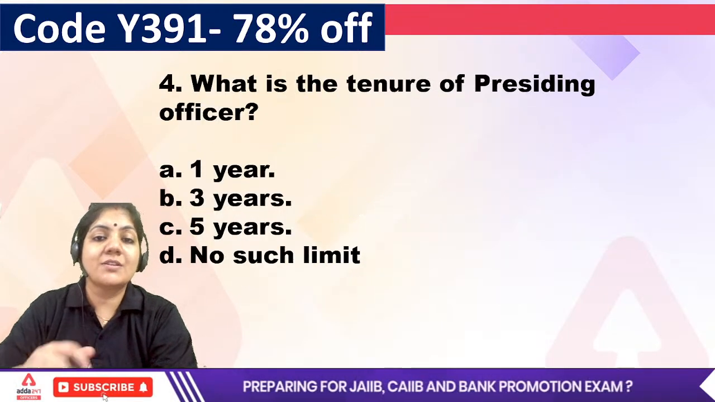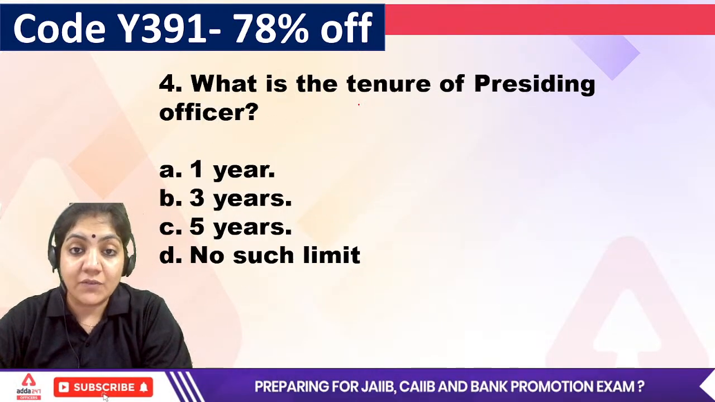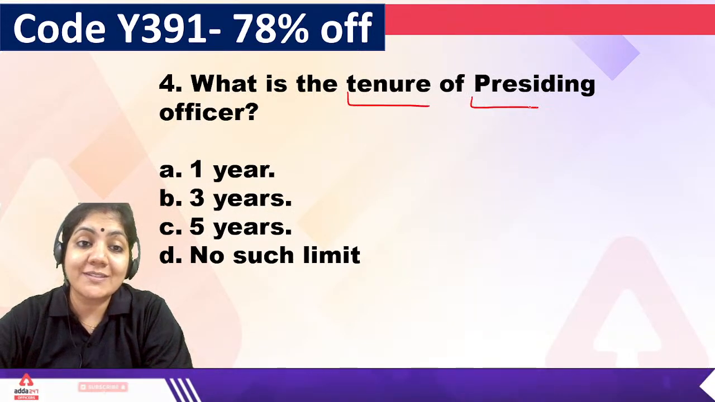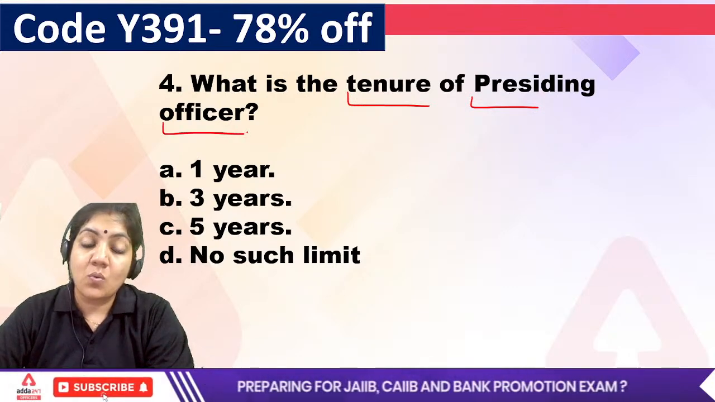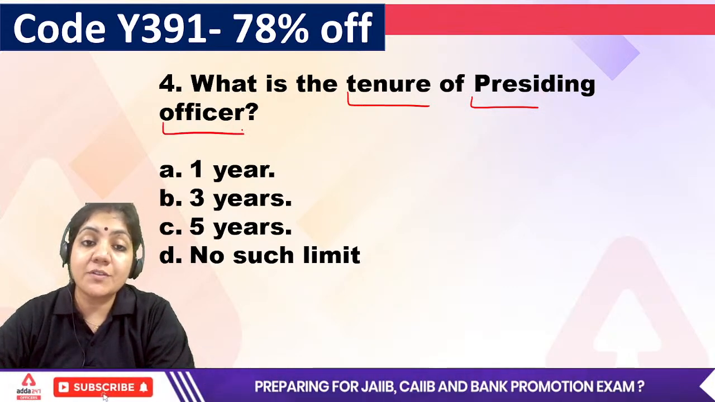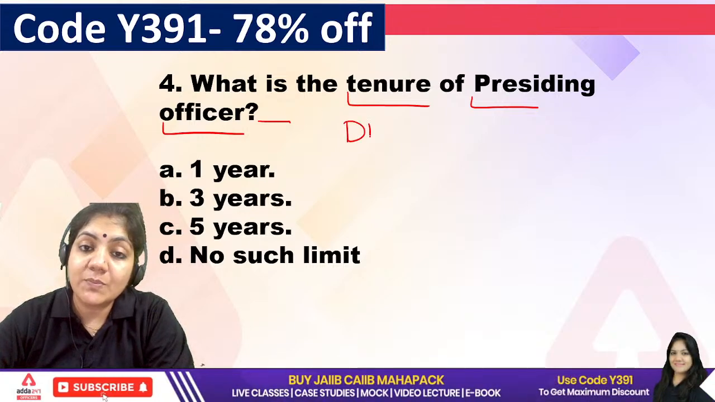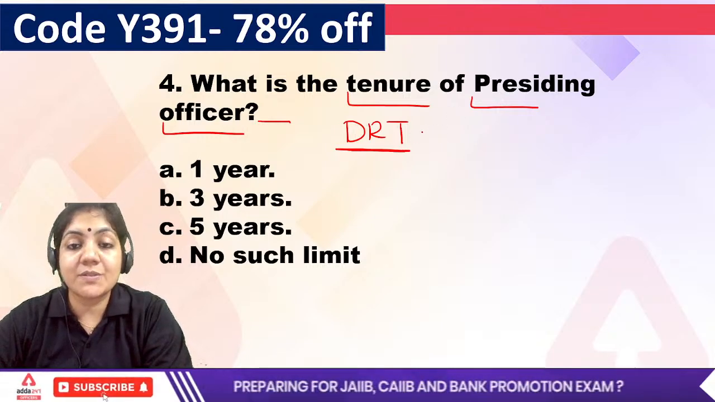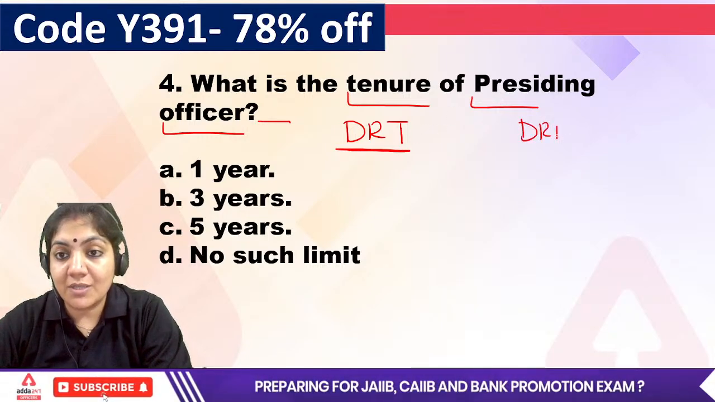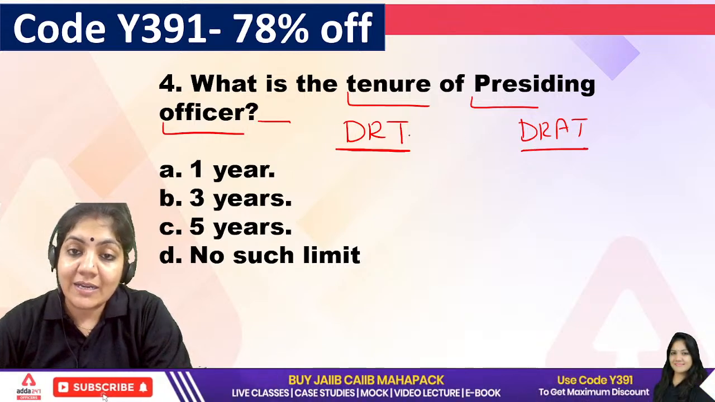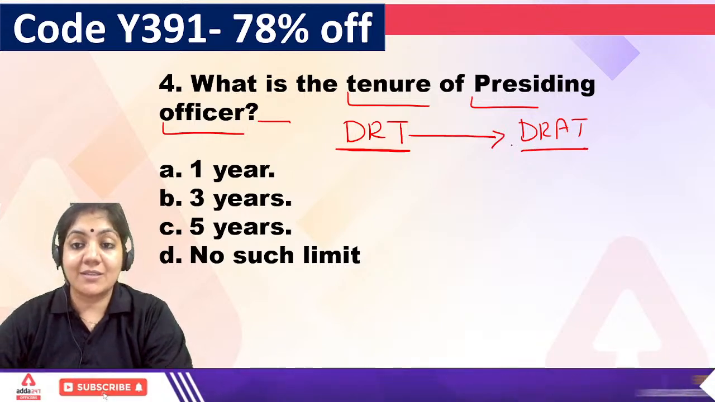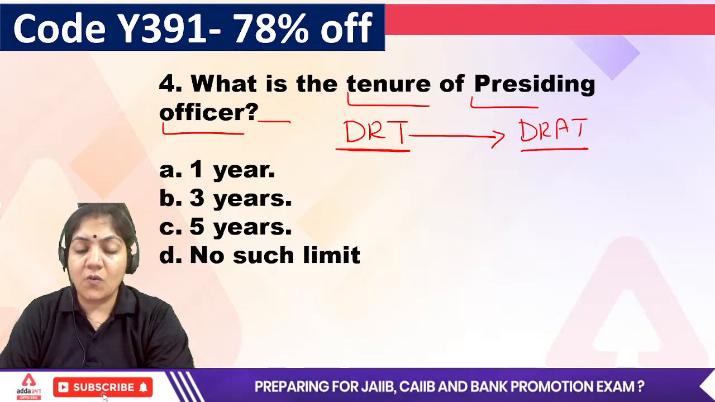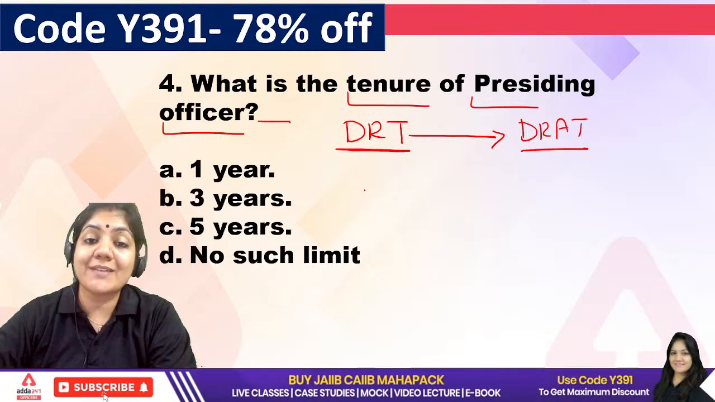Okay, now let's do the fourth question. The fourth question is very, very important: what is the tenure of the presiding officer? This question belongs to the DRT. In DRT, the highest officer is known as the presiding officer. And DRT decisions can be appealed to the DRAT, which is the appellate body. So now class, you have to tell me in the fourth question, what is the tenure of the presiding officer?